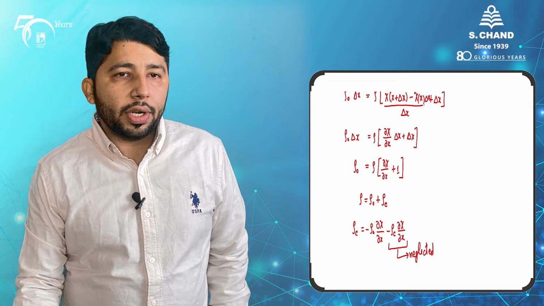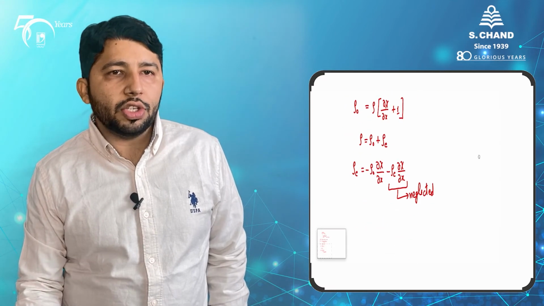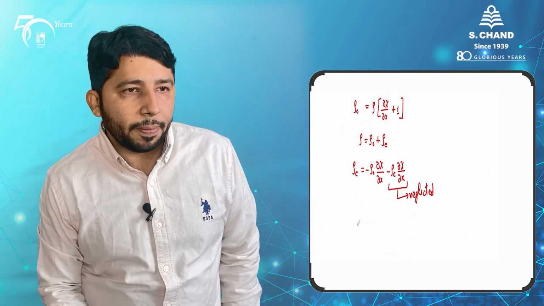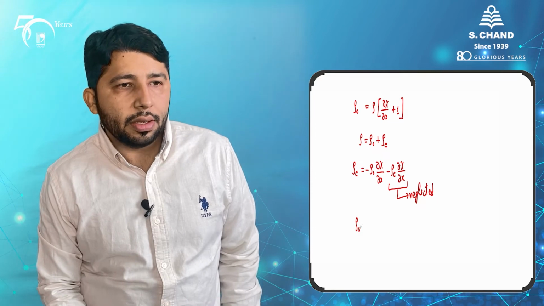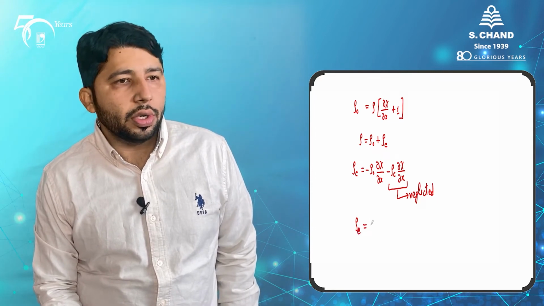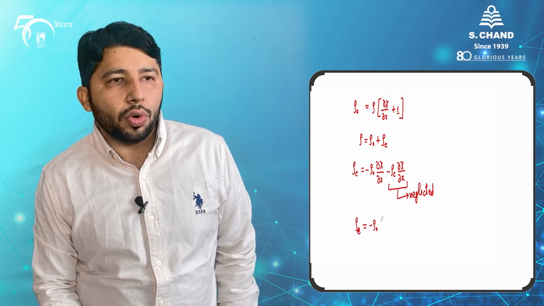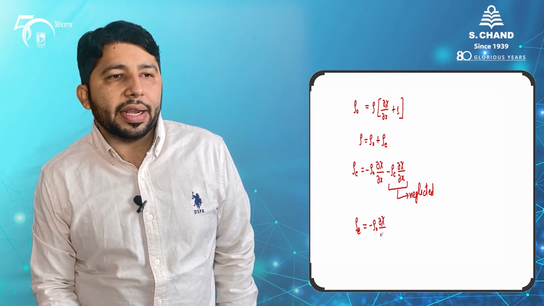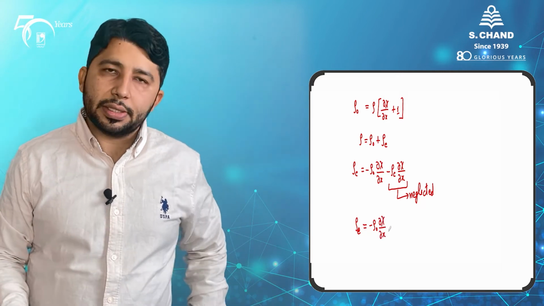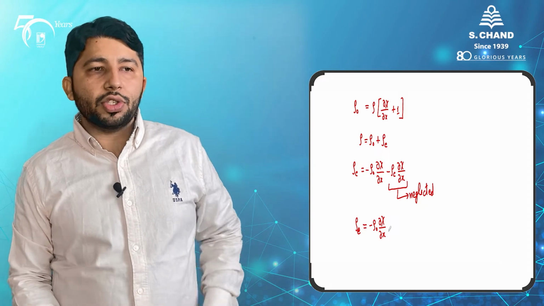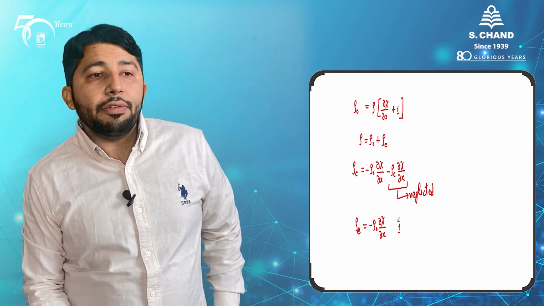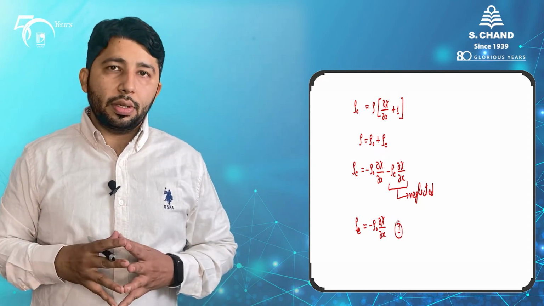Overall, what we get out of this equation is that rho e will be equal to negative of rho naught del chi by del x. Yes, this is the equation. This is the very first equation.